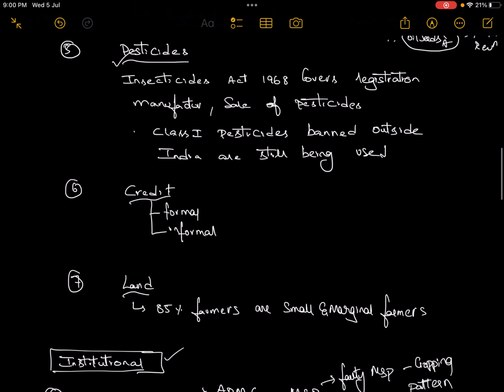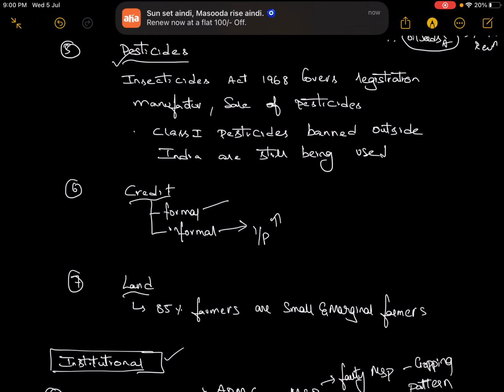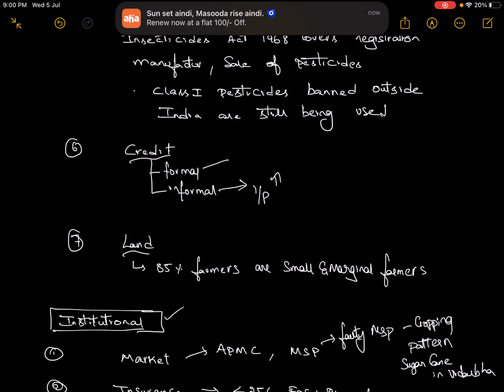Then another problem is the problem of credit. Whenever credit does not reach the farmer through formal means, the farmer will access credit through informal means. Because of this, the farmer will get credit at higher interest rates. So the input cost of the farmer will again increase, right? So this is also one of the major problems.